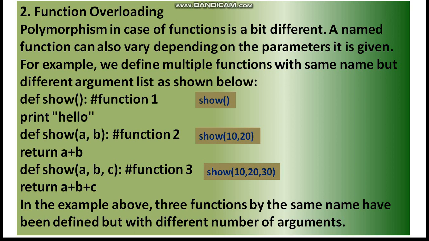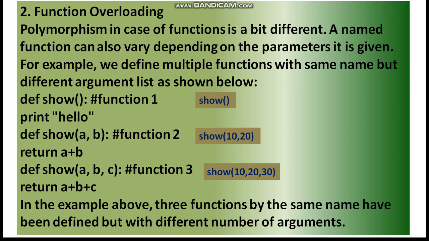Now if we give a function call with no argument, say show, function 1 will be called. The statement show 10 comma 20 will lead to the execution of function 2, and if the statement show 10 comma 20 comma 30 is given, function 3 will be called. In either case, all the functions would be known in the program by the same name. This is another way to implement polymorphism and is known as function overloading.